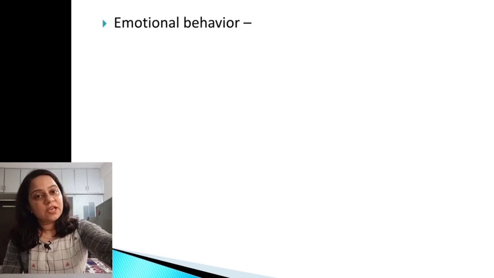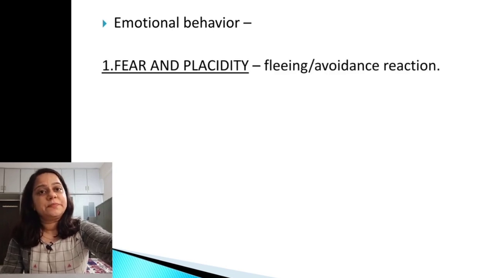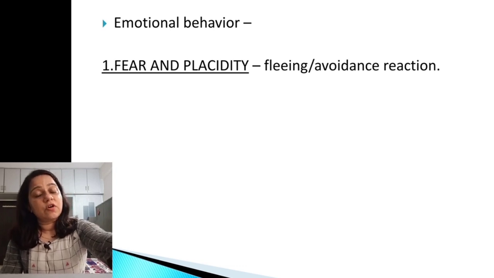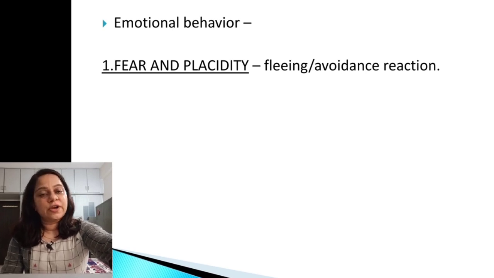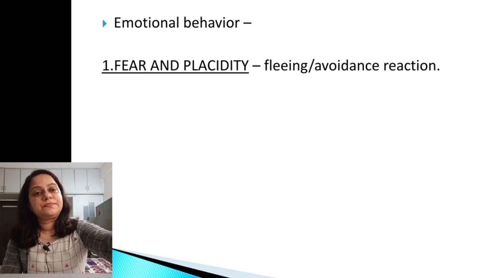Then emotional behaviors related to the different types of emotions perceived. It can be fear and placidity, meaning a fleeing or avoidance reaction. In that, the person shows the autonomic and somatic components which cause the avoiding reaction, meaning running away or escaping from the situation.